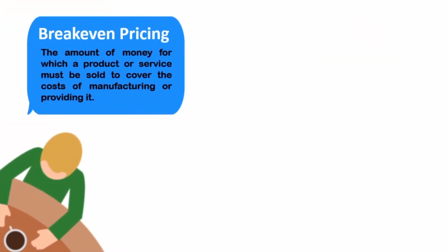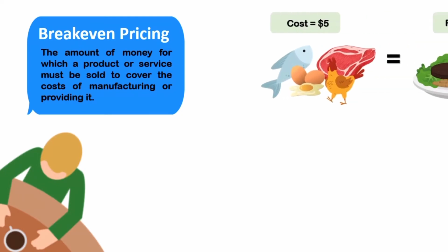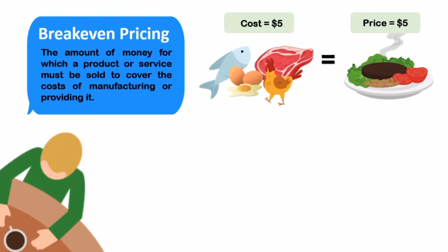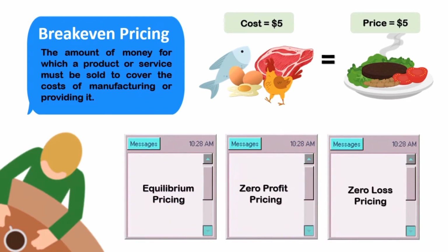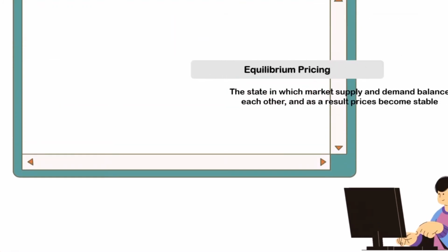Next is break-even pricing. It is the amount of money for which a product must be sold to cover the cost of manufacturing or providing it. For example, if the cost of raw material is $5, then the price would be set at $5 to reach break-even point. There are three types of pricing strategies under break-even, which is equilibrium, zero profit, and zero loss.